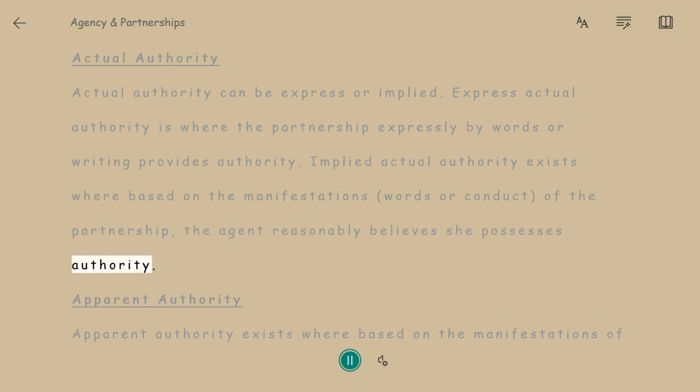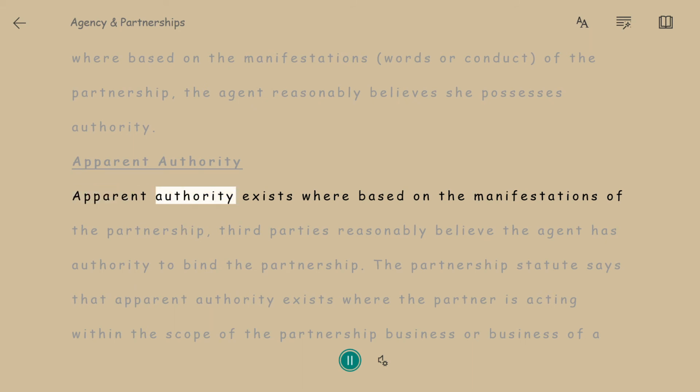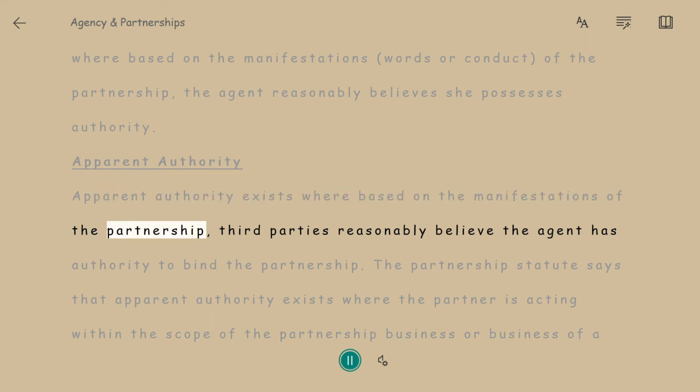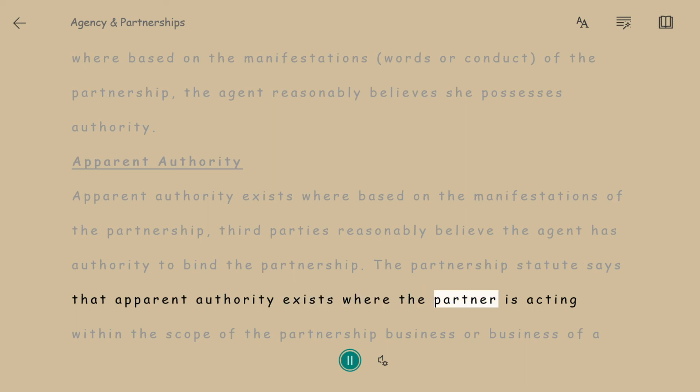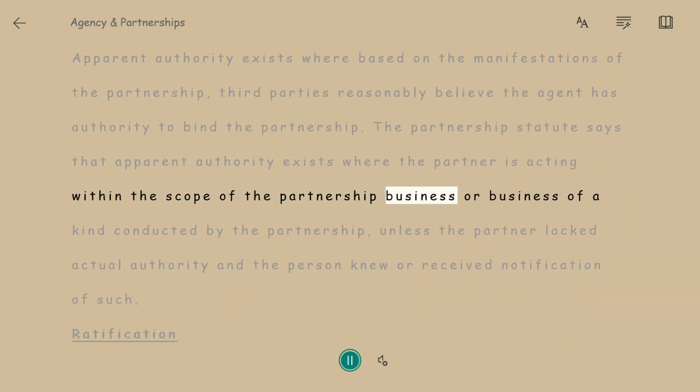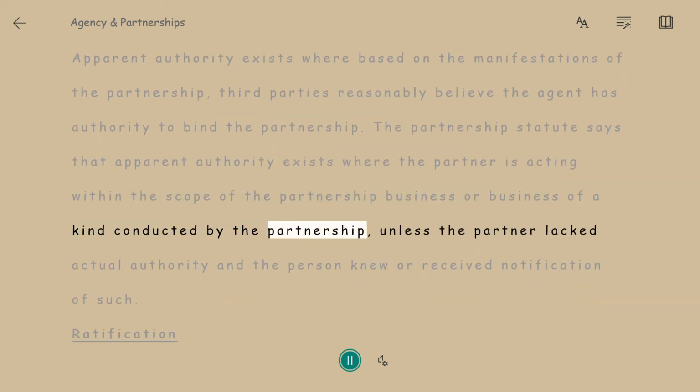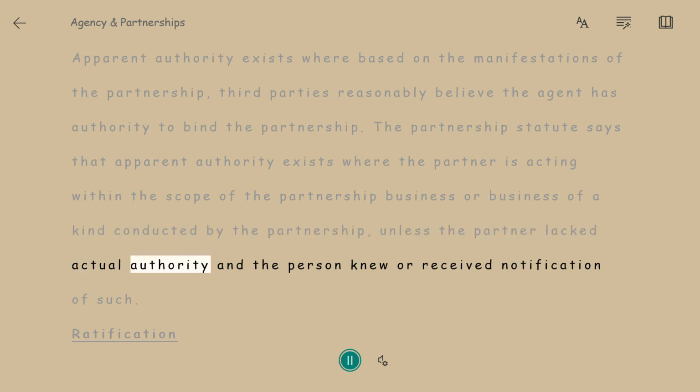Apparent authority. Apparent authority exists where, based on the manifestations of the partnership, third parties reasonably believe the agent has authority to bind the partnership. The partnership statute says that apparent authority exists where the partner is acting within the scope of the partnership business or business of a kind conducted by the partnership, unless the partner lacked actual authority and the person knew or received notification of such.